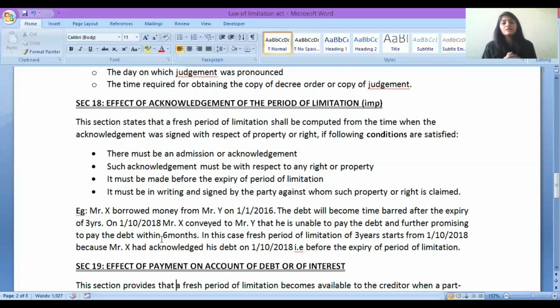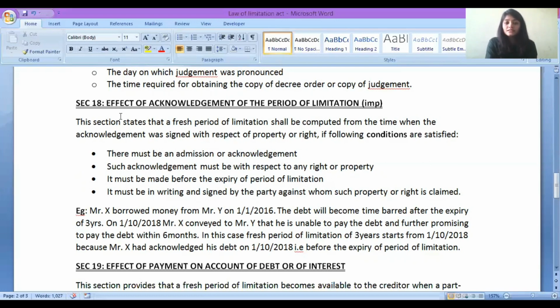Section 18 says that whenever a person is acknowledging, from that day the period of limitation will start. A fresh period of limitation will be given from the day when the person has given the acknowledgement. A few conditions are there. Let us see what Section 18 says.